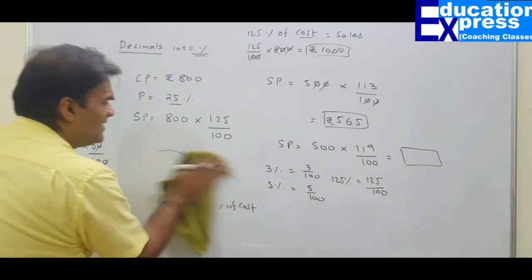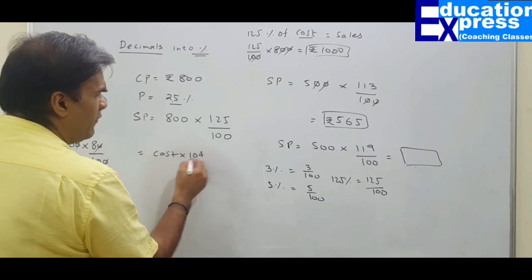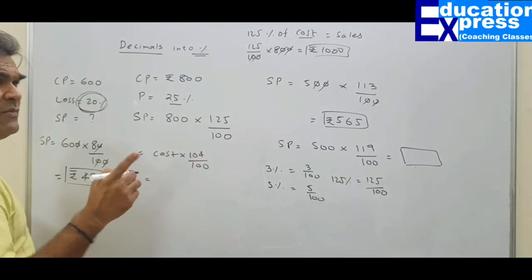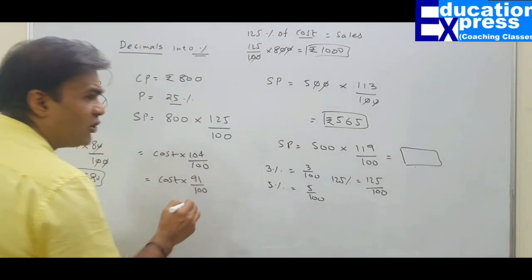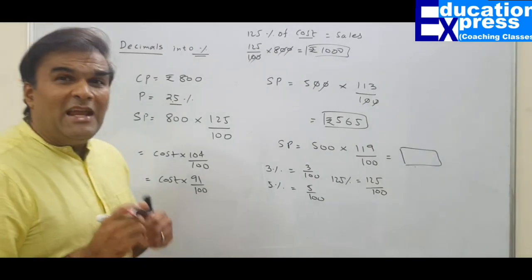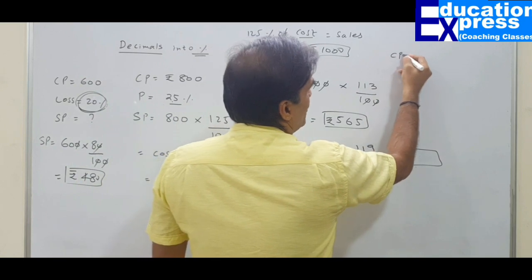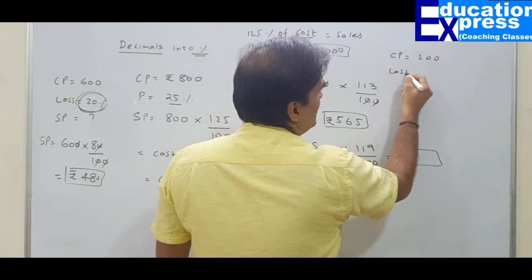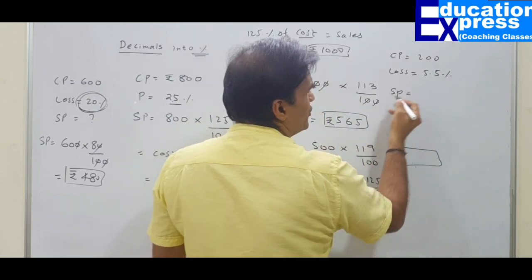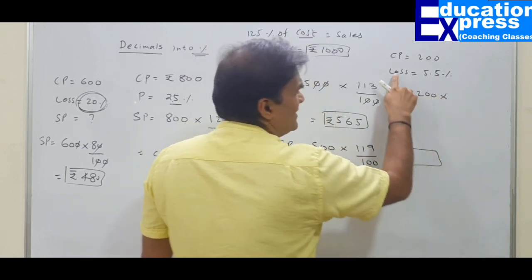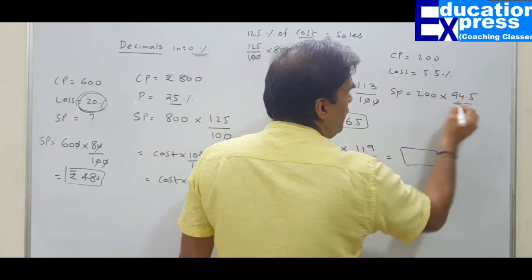When I say I'm selling something at a profit of 4%, simple, cost multiply by 104 upon 100. Sir, I'm selling something at a loss of 9%. Cost multiply by 91 upon 100 because your loss is 9%. So your selling price is 91% of your total cost. When I say, sir, my cost price is 200 rupees, my loss is 5.5%, can you tell me now how much is my sales? Of course, your selling price would be cost multiply by, since it is a loss, subtract from 100. So it will be 94.5 upon 100.